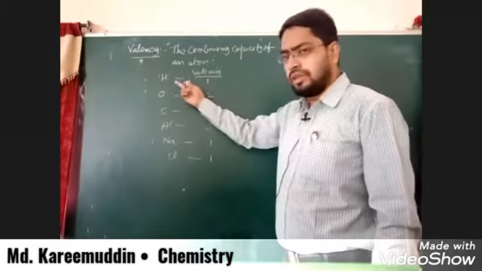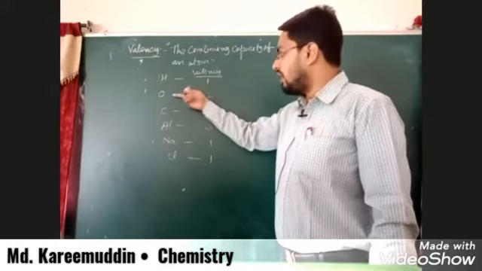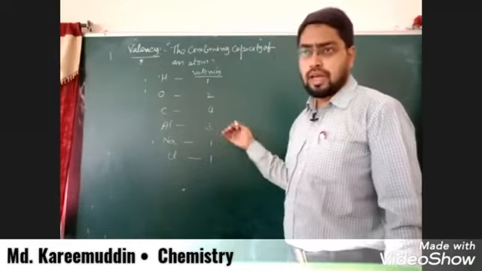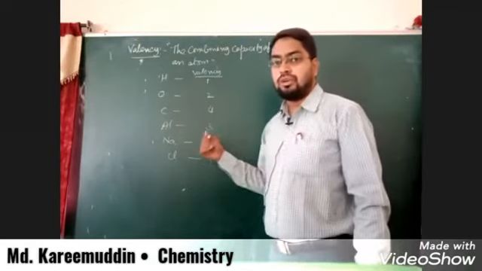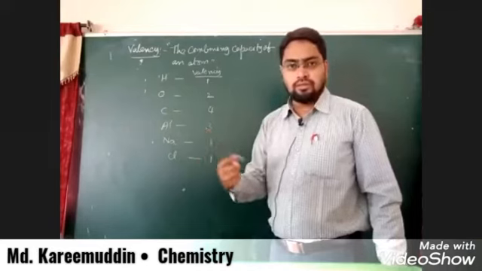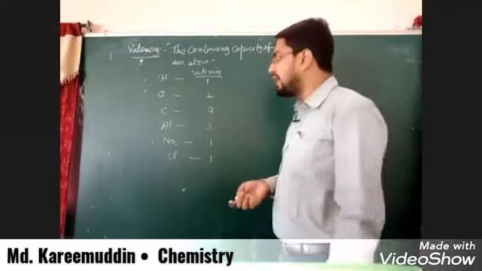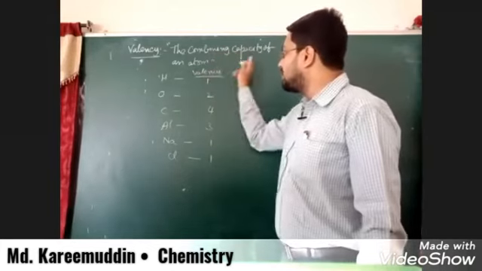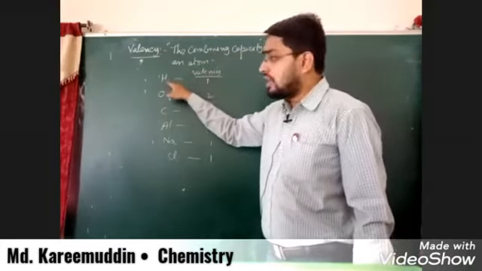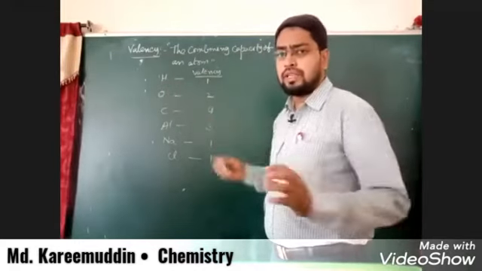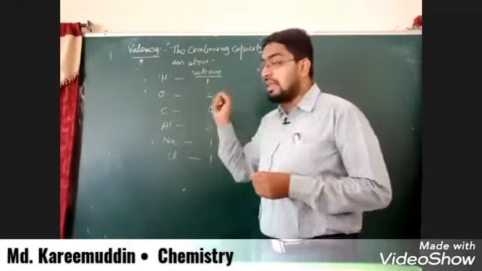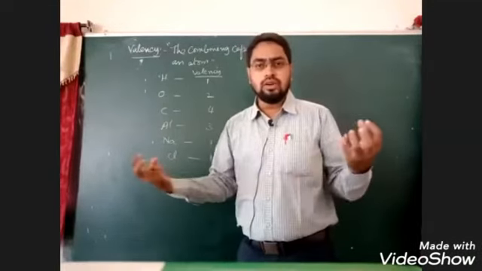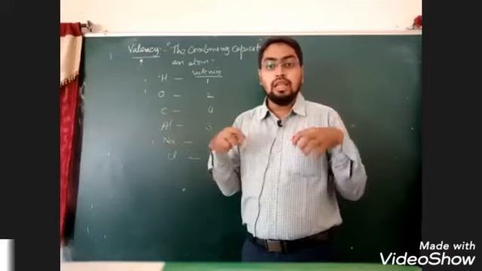each atom like hydrogen, oxygen, carbon, aluminium, sodium, chlorine, each atom has its own capacity to hold another 1 atom or 2 atoms or 3 atoms. For example, how can we understand the valency of an atom? The combining capacity of hydrogen is 1. Means hydrogen can hold only one any other atom with it.